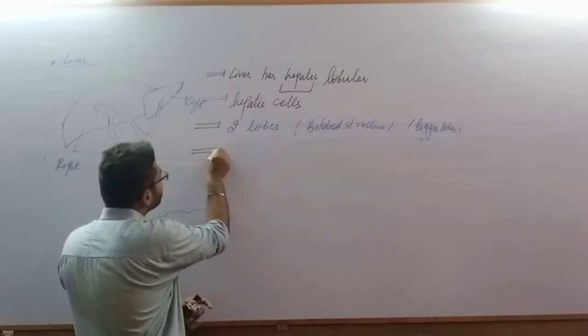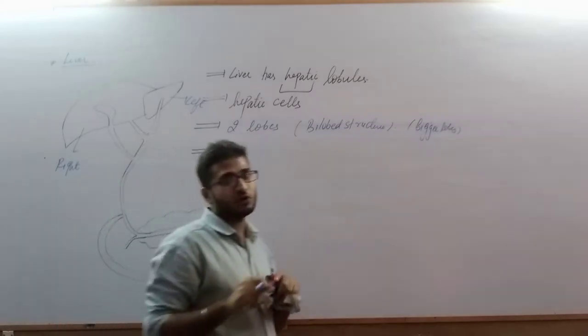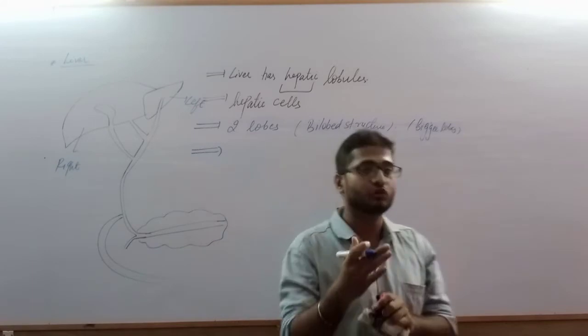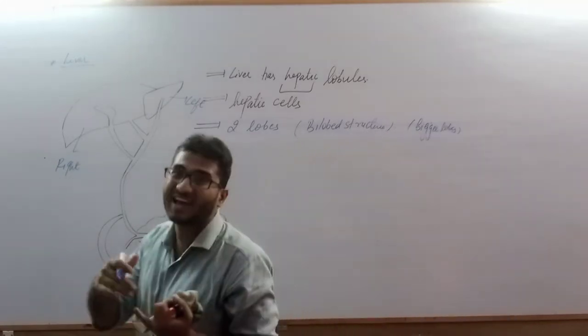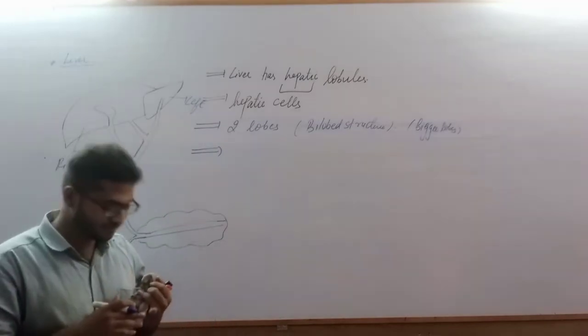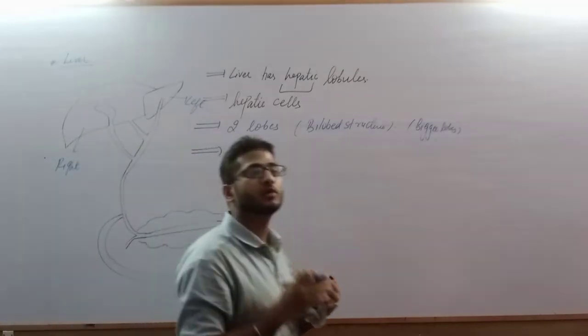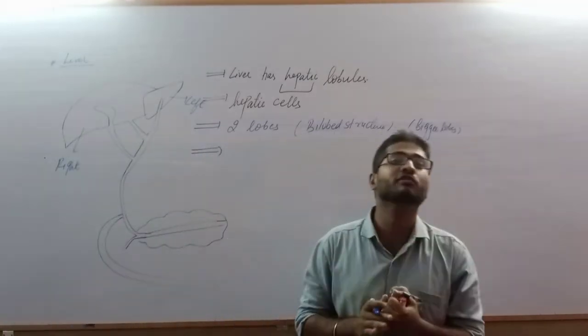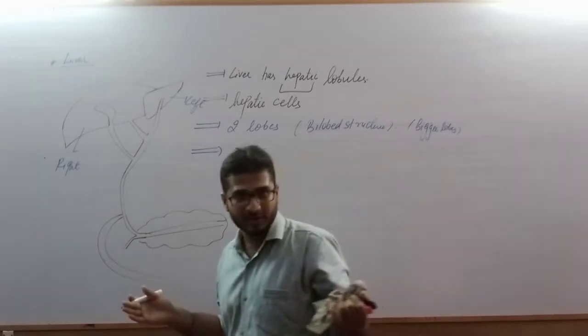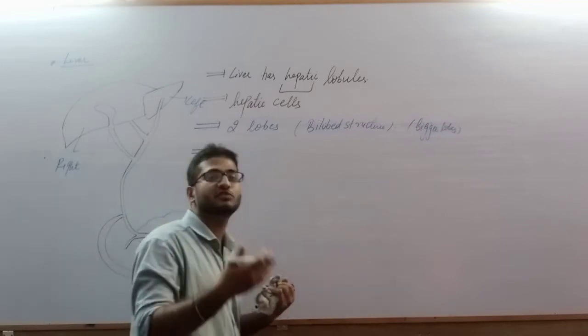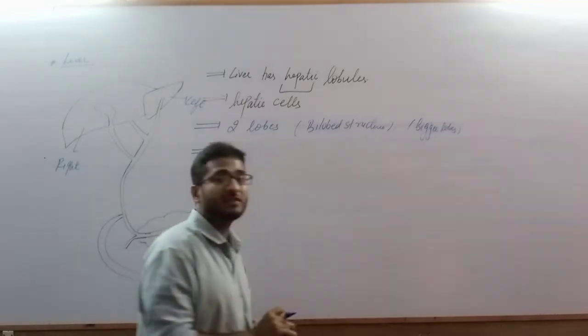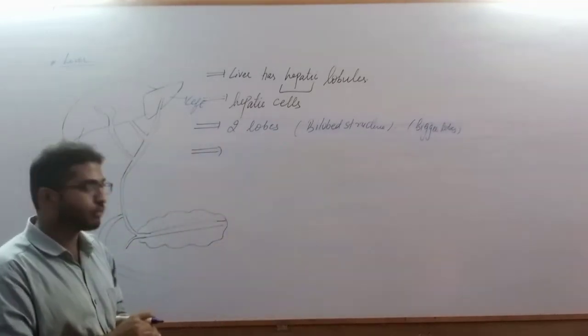Now there should be some sort of covering for the liver because the liver is one of the most important vital organs of our body. It performs the function of producing the bile. Bile has a role to play in the digestion of fat. The liver performs the function of detoxification of various toxic materials. Whatever toxic we consume is detoxified in the liver only. So the liver plays a very important role in the human body.